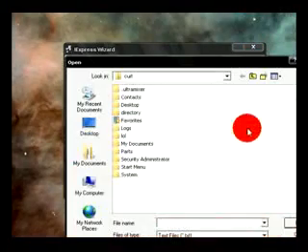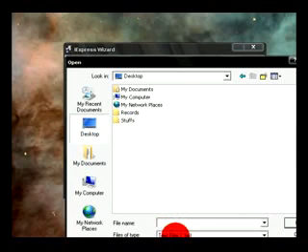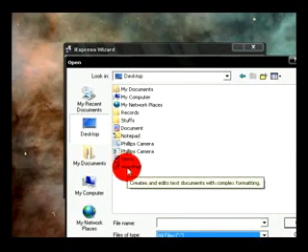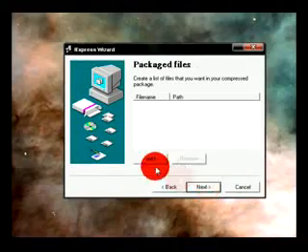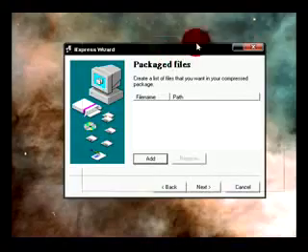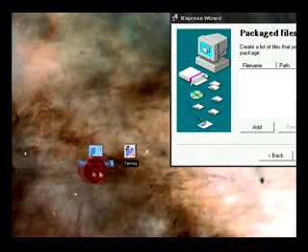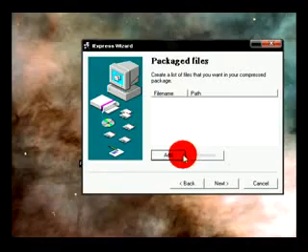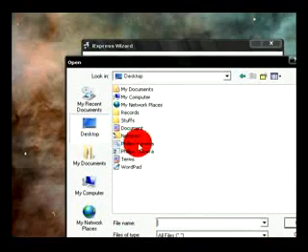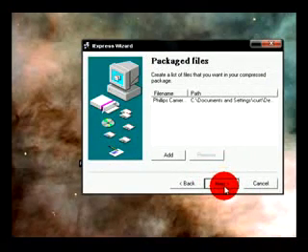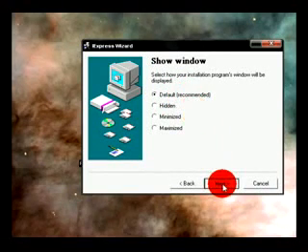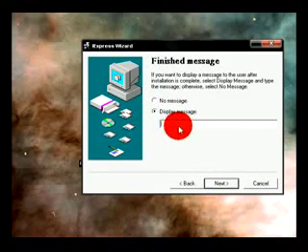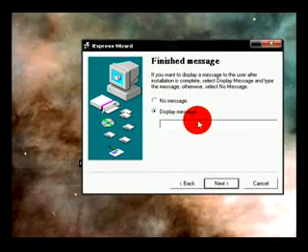Browse, desktop, all files, terms. Next. Right, now find the .bat you just made with the changed icon, add, desktop, open, click Next, keep it as default, Next, display message, complete.